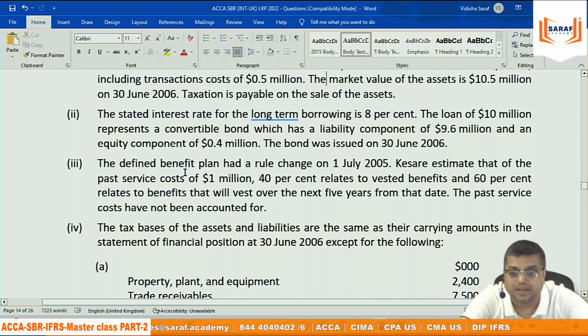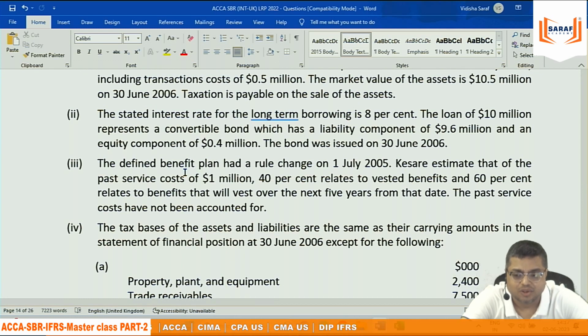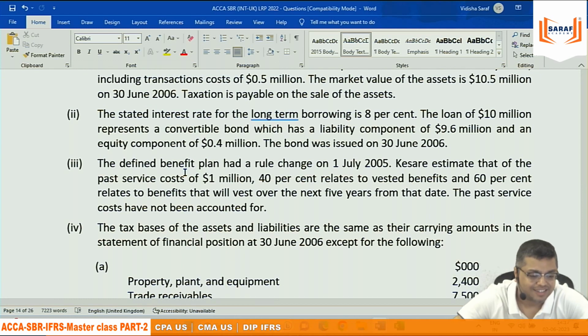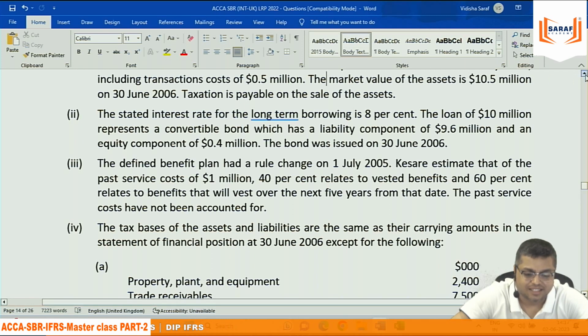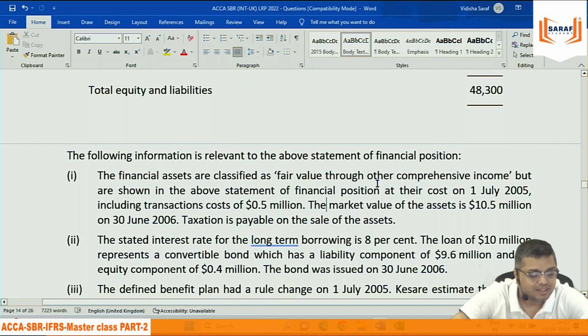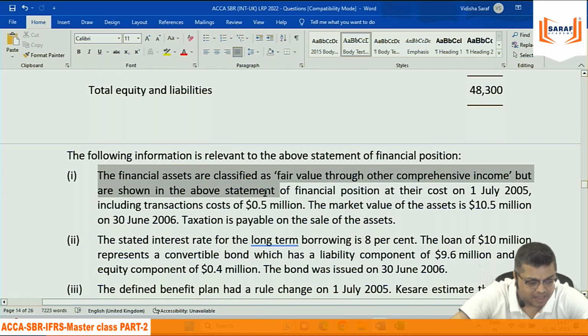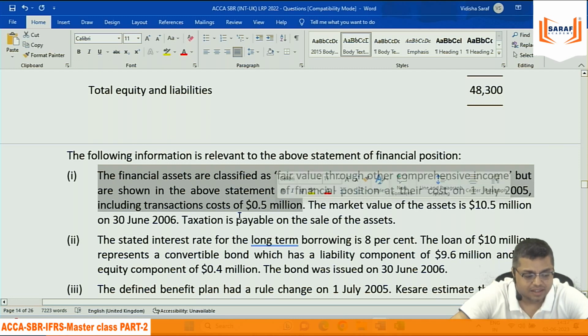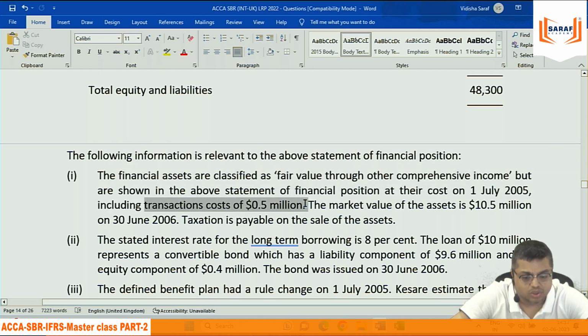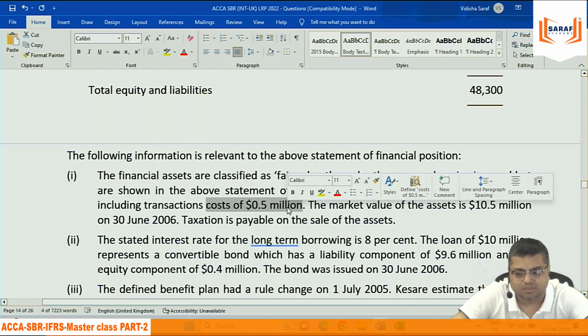Then comes the second point, the stated. Because I can say the same thing again, there is no problem. We discussed that when there is an asset which is fair value through PL, then in that case the transaction cost goes in PL account. But if there is an asset for which we are following amortization principle or fair value through OCI, then in that case the transaction cost is added to the asset value.